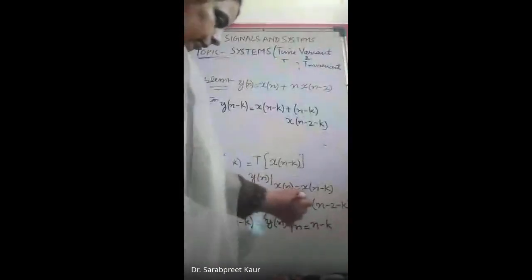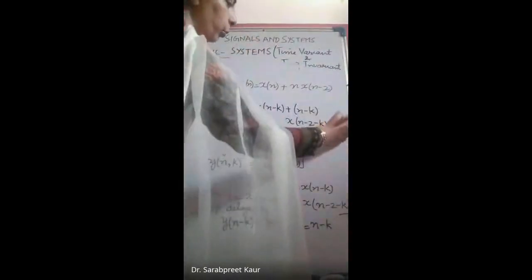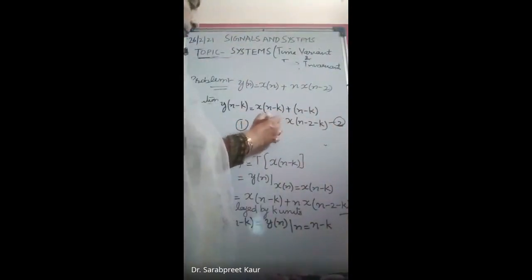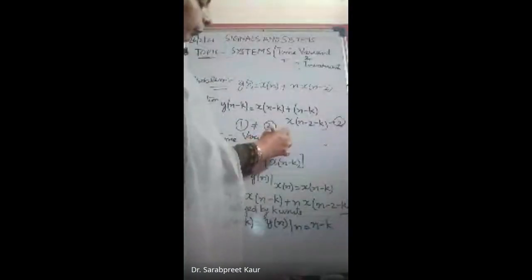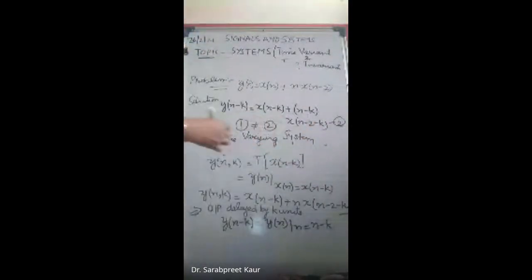So now you can see that let us represent this by 1 and this by 2. So you can say that 1 is not equal to 2. That is why this is what time varying system or time variant system. Is it clear now?